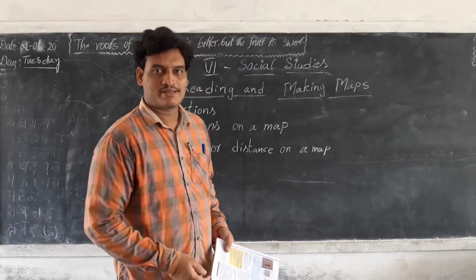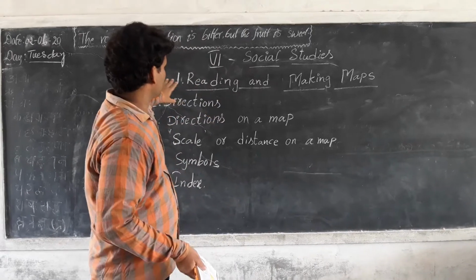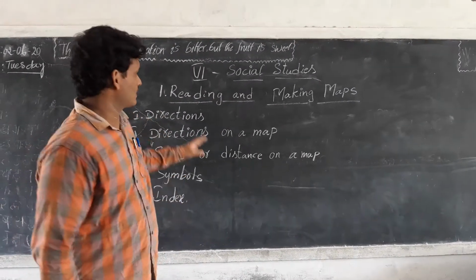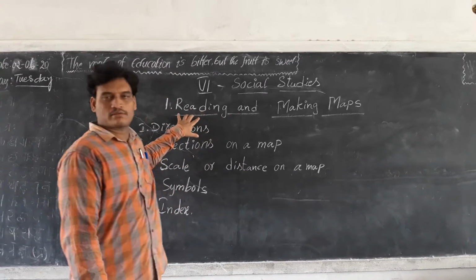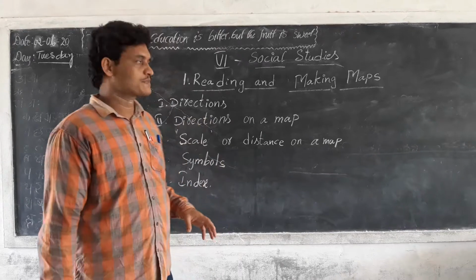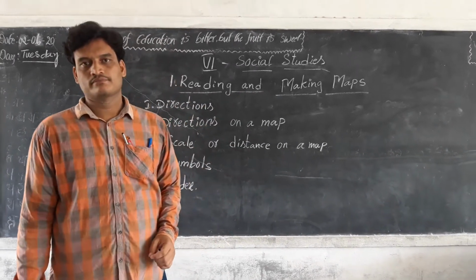Today we will learn the topic for 6th class social studies. First topic, reading and making maps. Reading means how we understand the maps, and making maps means how we prepare them.